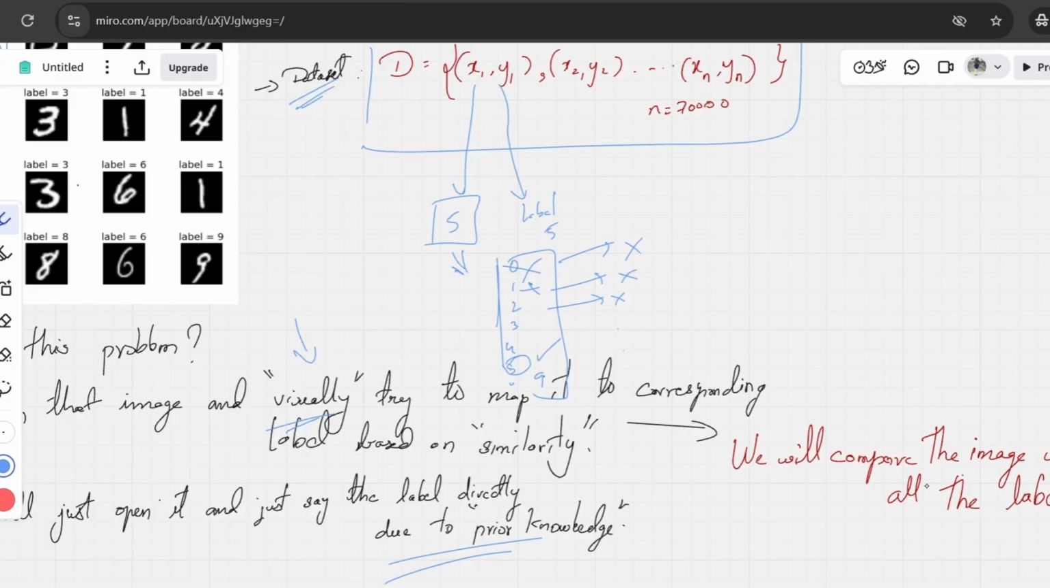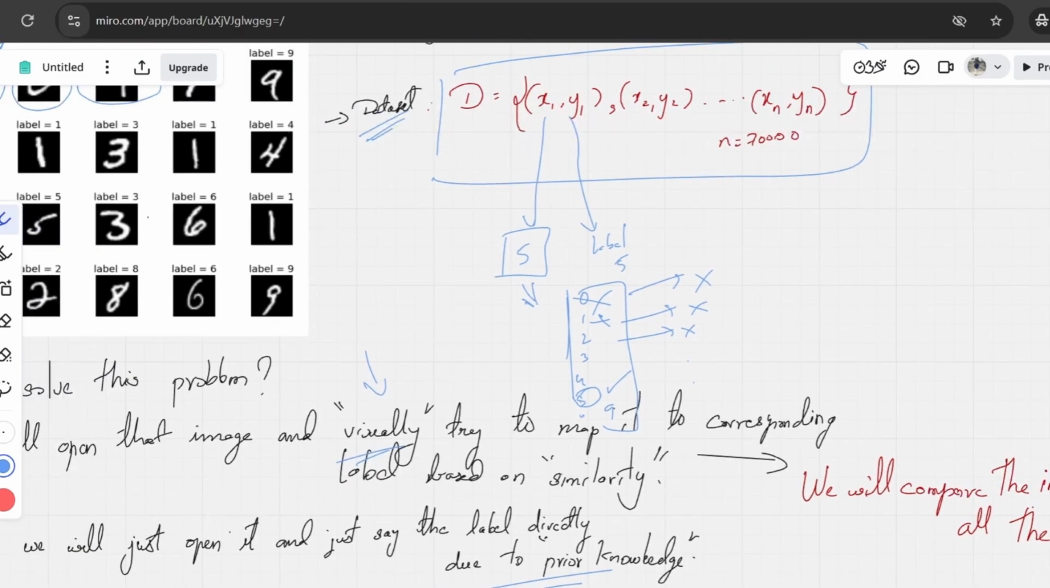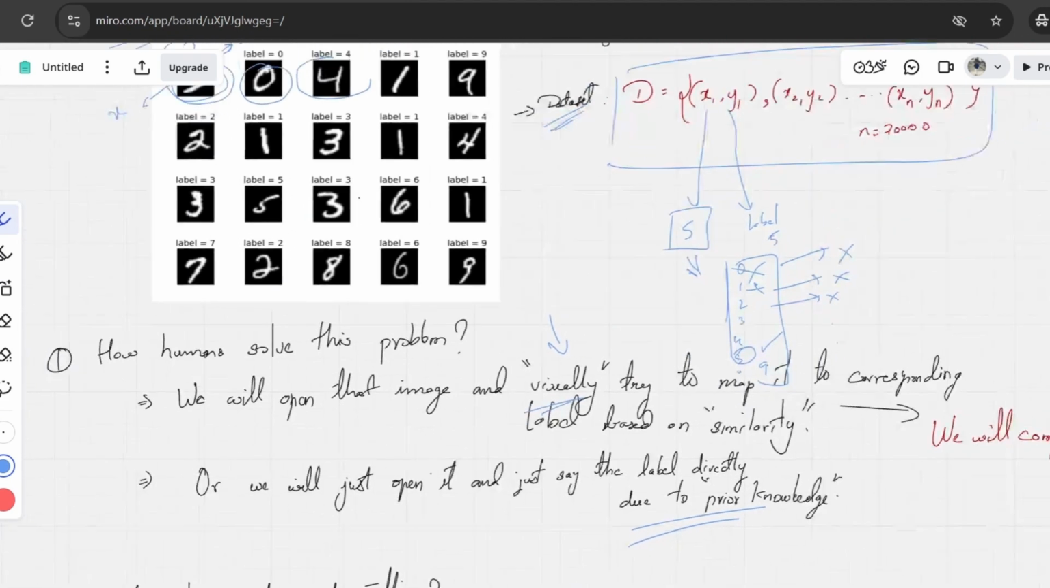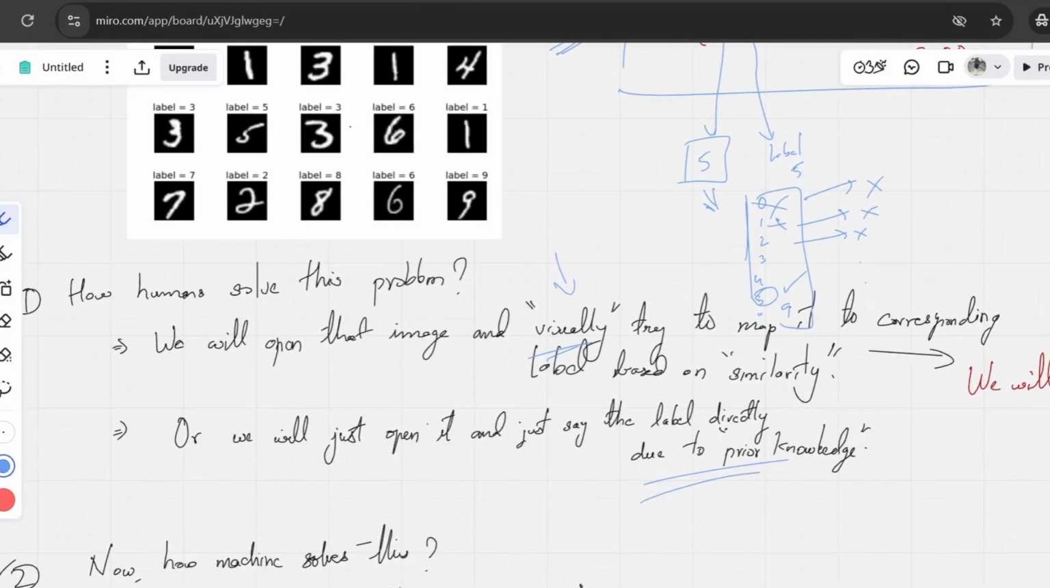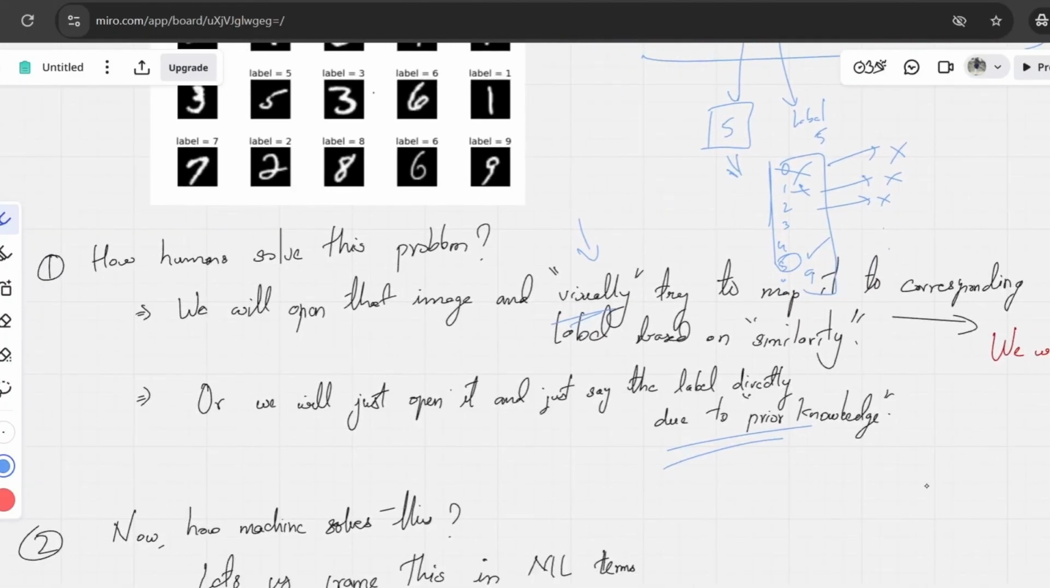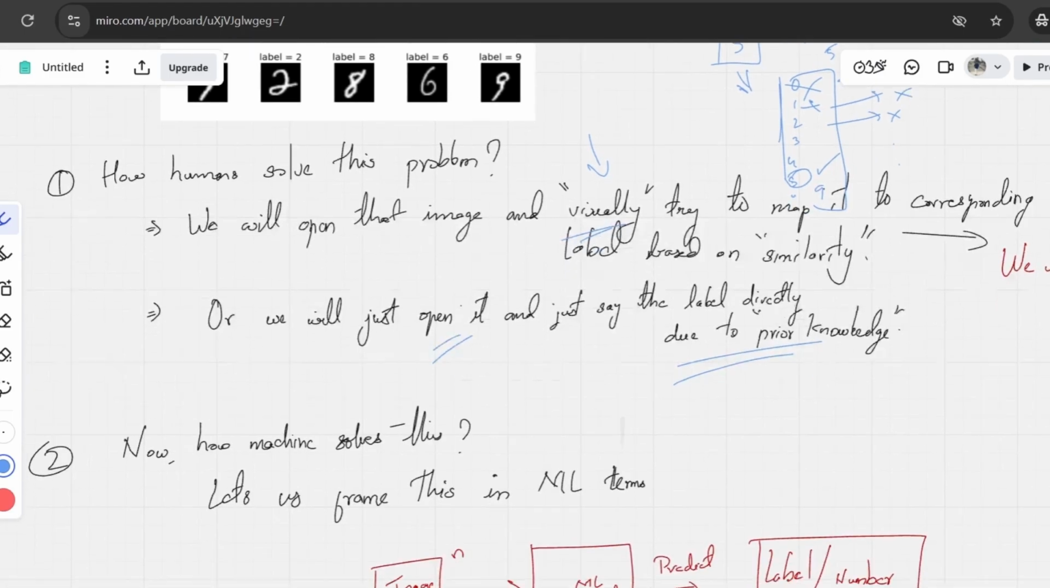So that is why we are going with the first approach, where we don't have prior knowledge of numbers, and we do the similarity based approach, correct? So this is how humans will tackle it, visually. In both cases we try to open and see, right? That is a visual approach.